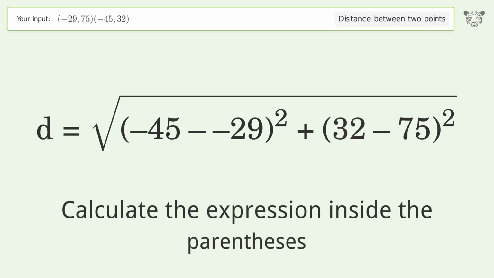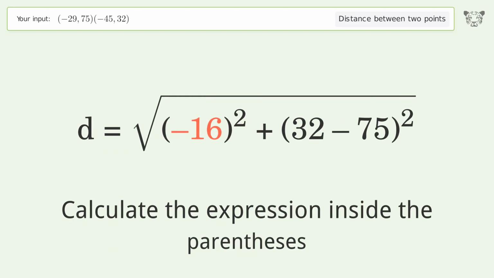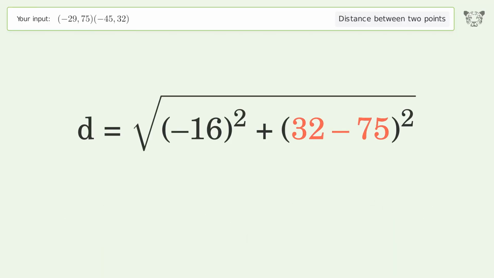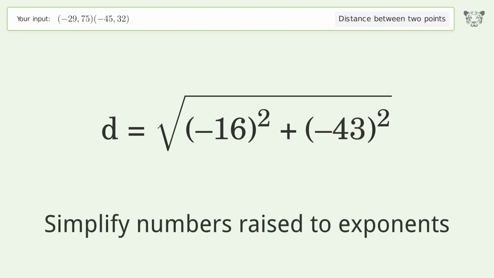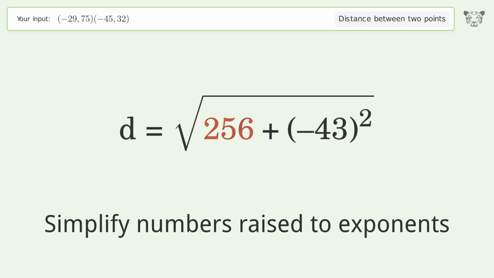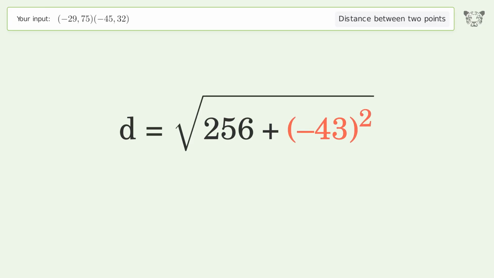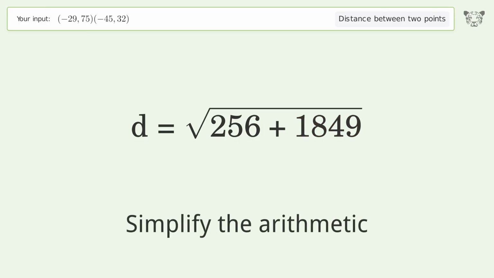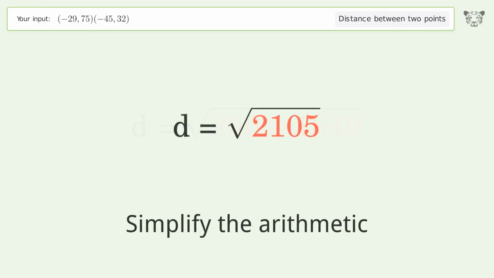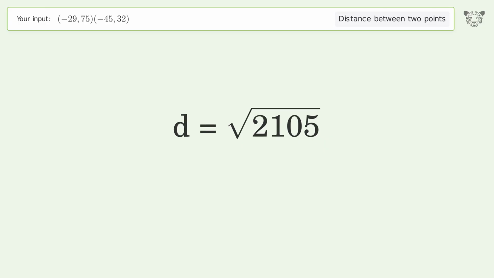Calculate the expression inside the parentheses. Simplify numbers raised to exponents. Simplify the arithmetic. And so the distance between the 2 points is the square root of 2,105, or 45.88.